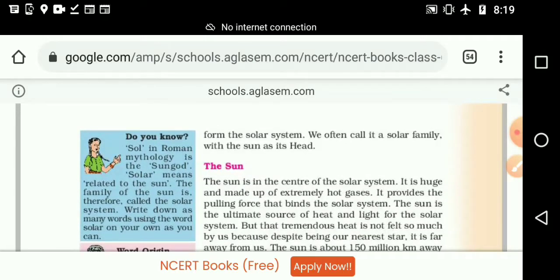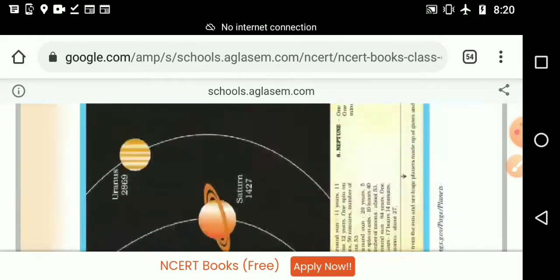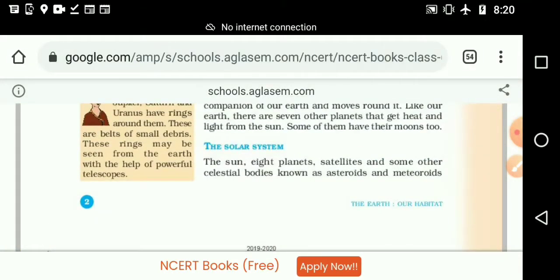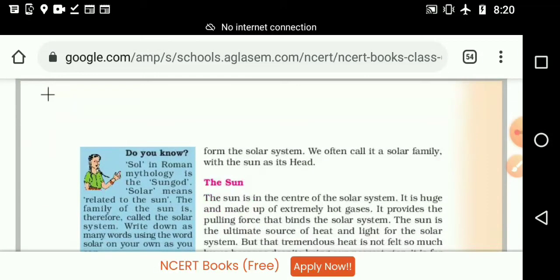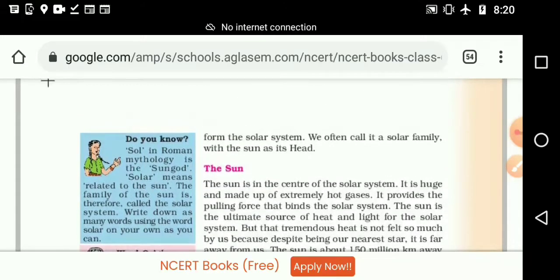Okay. Once again, the full sentence. The solar system: the sun, 8 planets, satellites, and some other celestial bodies form the solar system. Next, no need to write. Listen carefully. We often call it a solar family with the sun as its head. And who is the head of that family? Sun. And we call it the solar family.